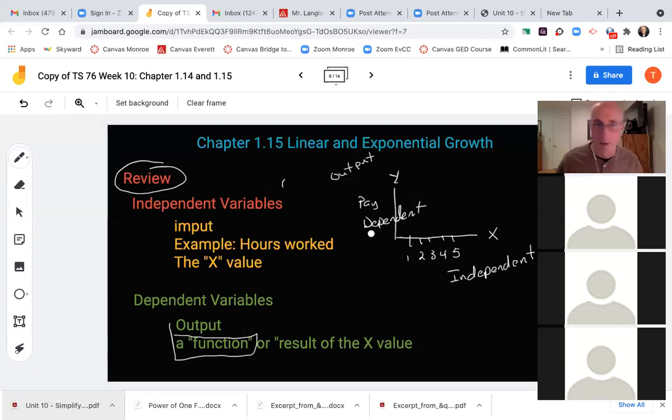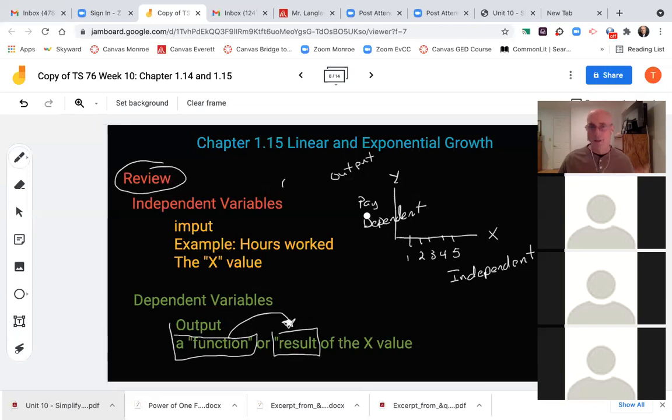That's dependent upon it. So the output they're going to now start calling, in chapter 15 in your homework and in the text, a function of, or a result of, the x. So this word function means the same thing as result.